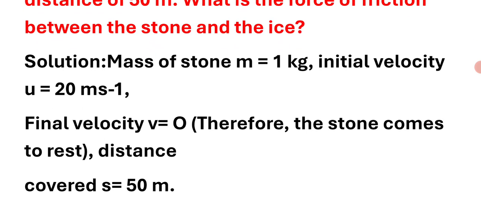Right answer. Mass of stone m is equal to 1 kg. Initial velocity u is equal to 20 meter per second. Final velocity v is equal to 0, therefore the stone comes to rest. Distance covered s is equal to 50 meter.